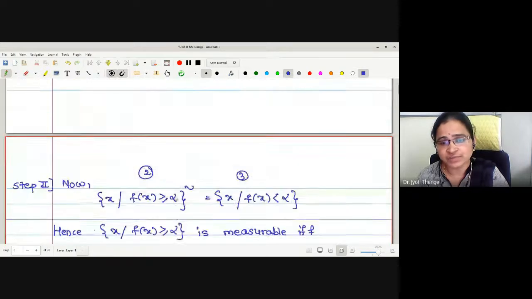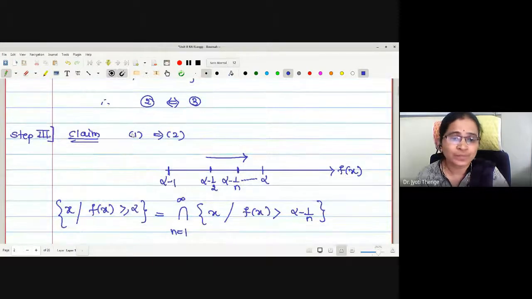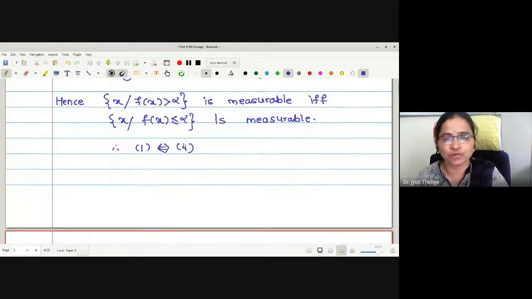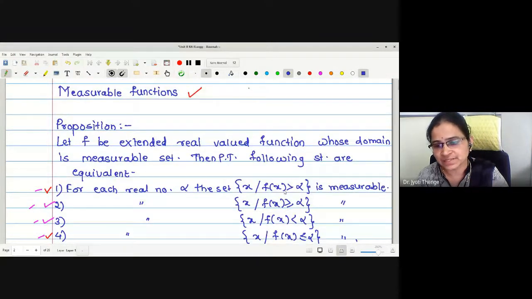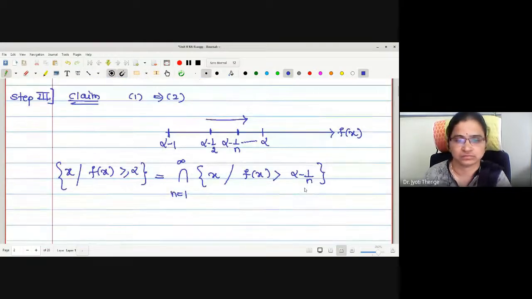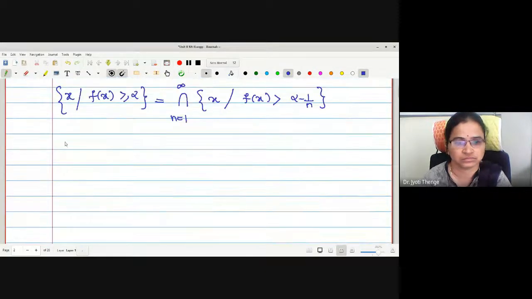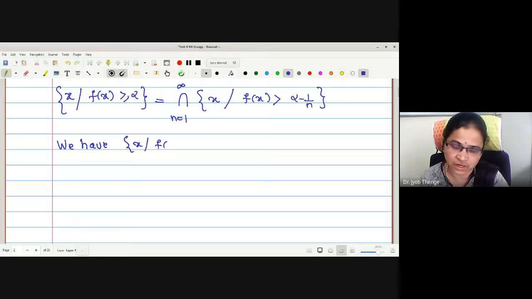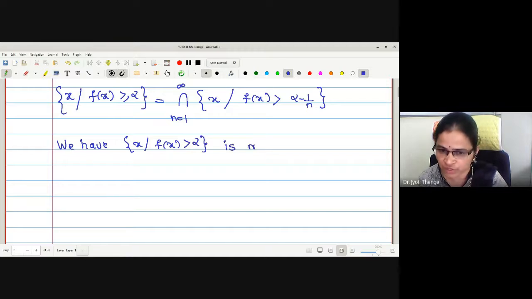Now, what is the assumption we have made? We wanted to prove 1 implies 2. Therefore, what is my assumption? The set f of x strictly greater than alpha is measurable. Right? We have that the collection of all x such that f of x is greater than alpha is measurable.